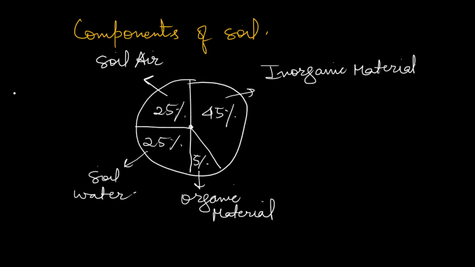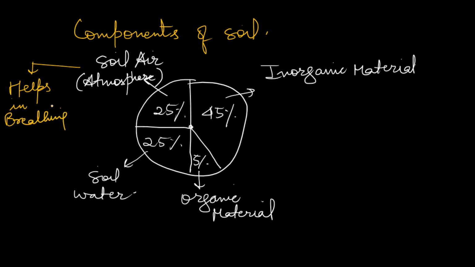When we see soil air, or you can say soil atmosphere, its major function is that it helps in breathing and respiration of roots, because our roots also respire.